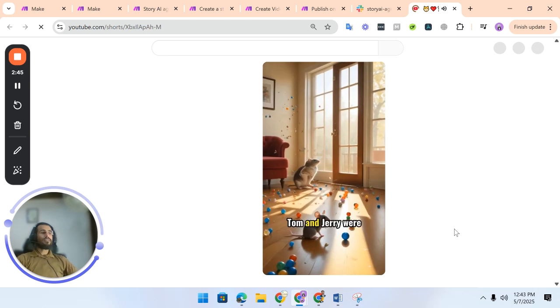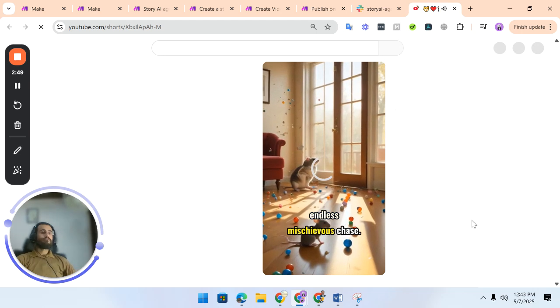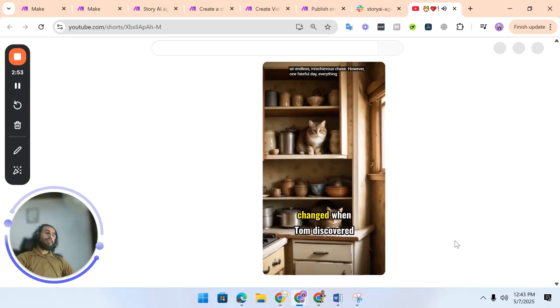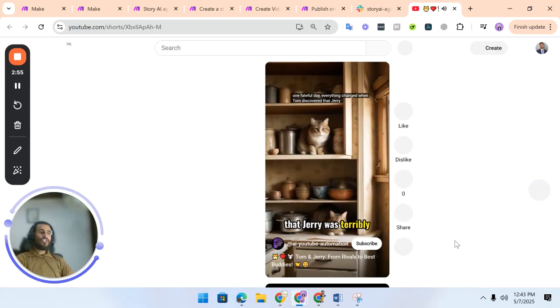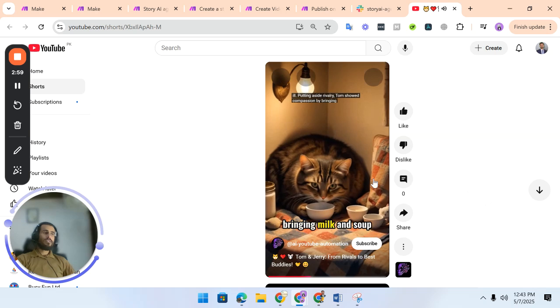see upon a that time, this is the Tom and same Jerry were video that perpetual it rivals, created constantly and engaged post in it on my an endless, mischievous chase. However, one fateful day, everything changed when Tom discovered that Jerry was terribly ill. Putting aside rivalry, Tom showed compassion by bringing milk and soup.